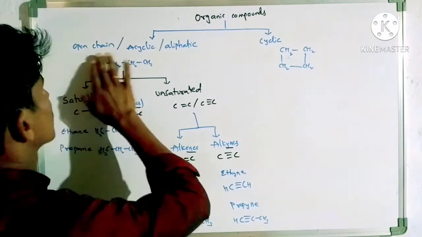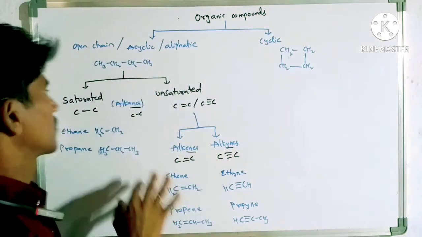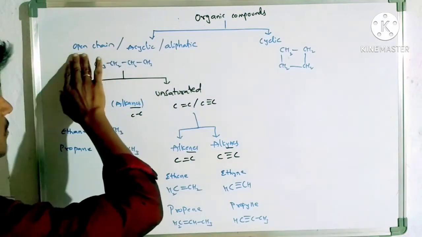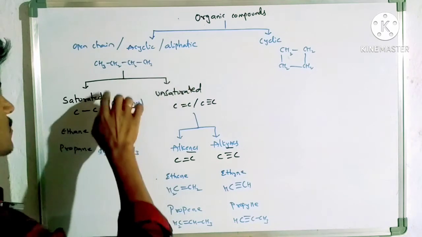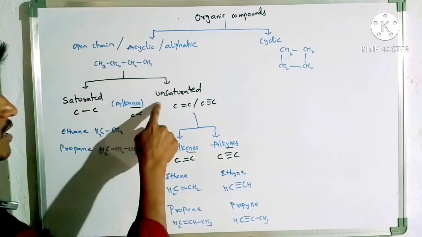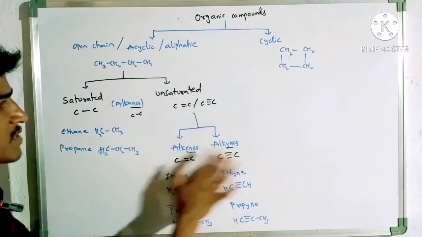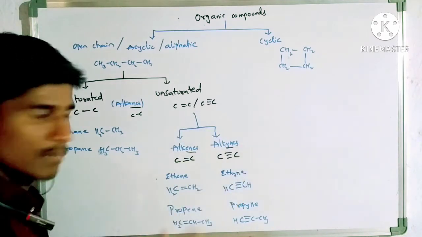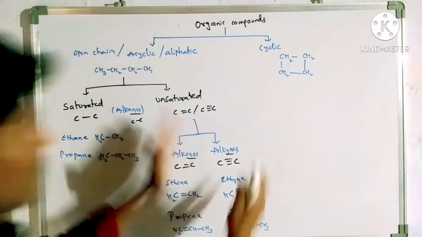This is about open chain organic compounds, acyclic or aliphatic. These are classified into saturated and unsaturated. Saturated compounds are nothing but alkanes. Unsaturated are again divided into two types, alkenes and alkynes, based on the C-C double bond or triple bond. So this is completely one side.